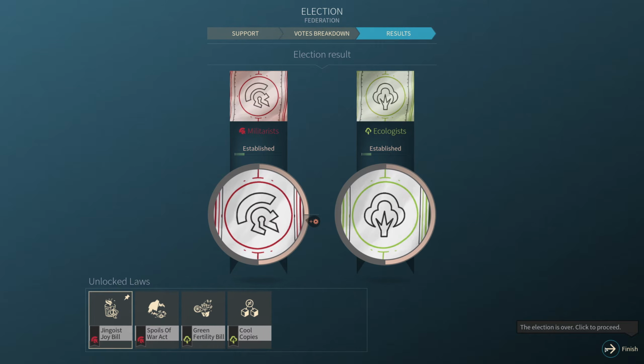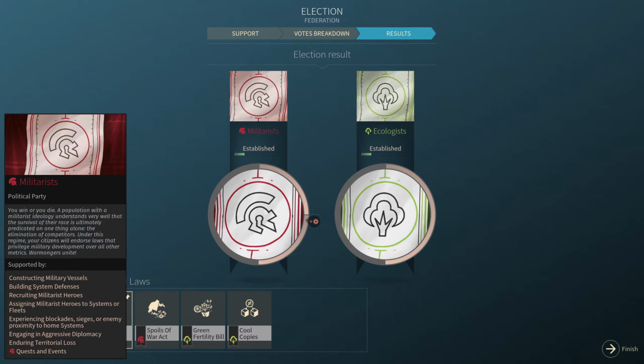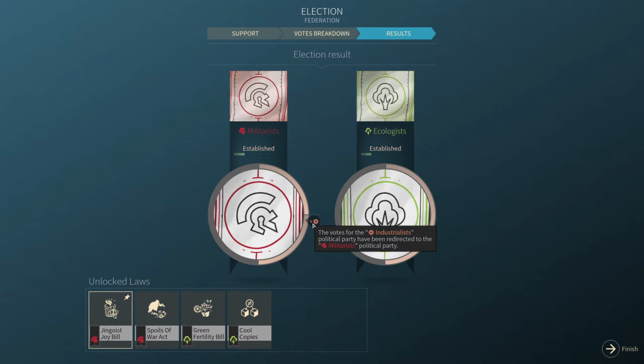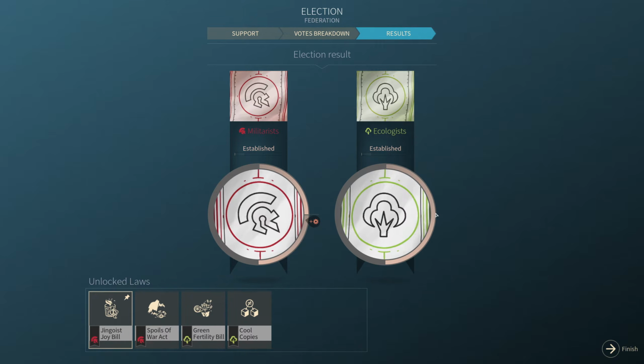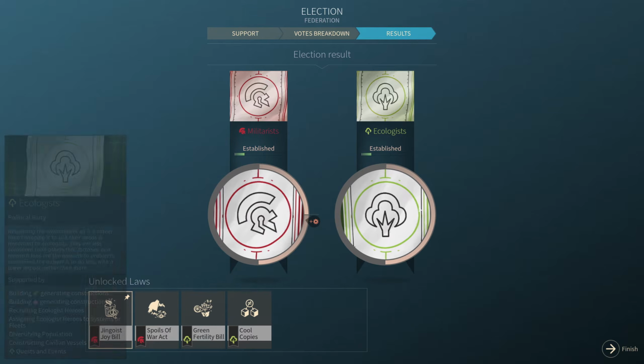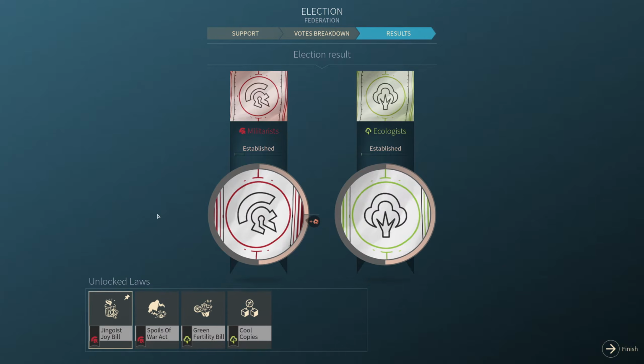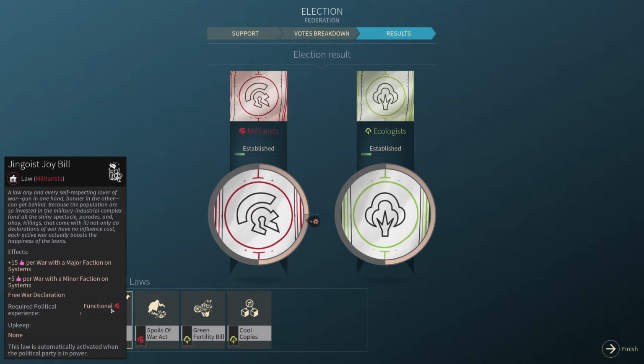Election result. What is this? The votes for the industrialist political party have been redirected to the militarists political party. And, what? Were the industrialists completely voted out? Is that what this is telling me? I may have messed up, man.